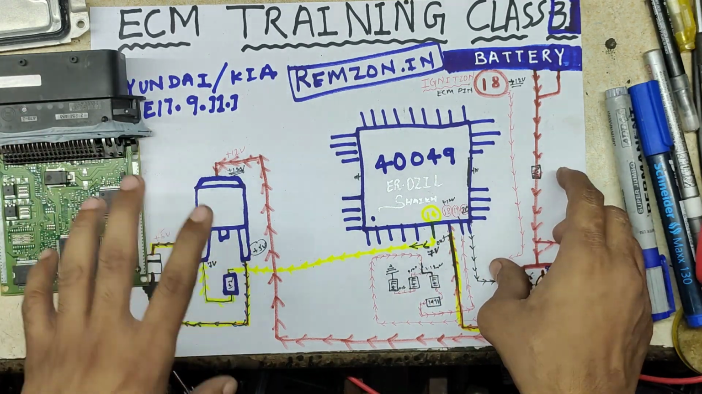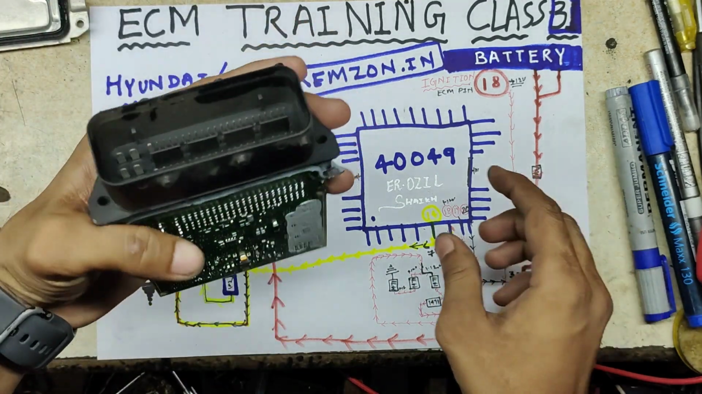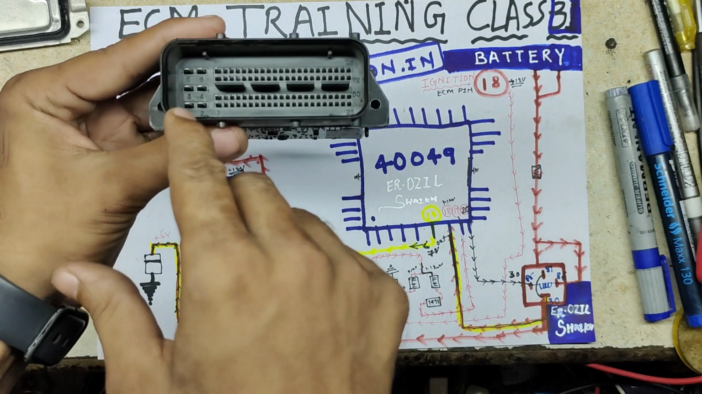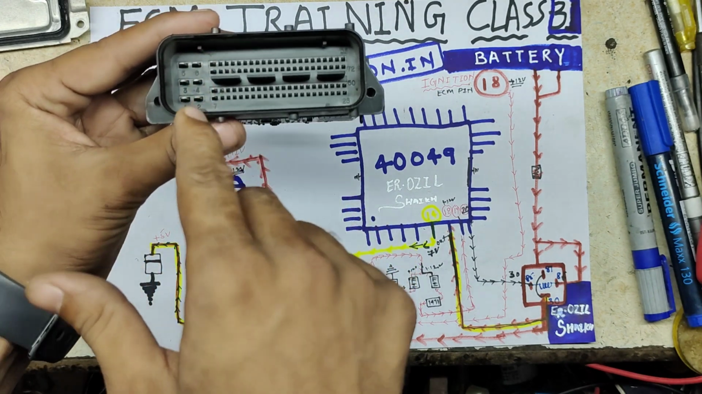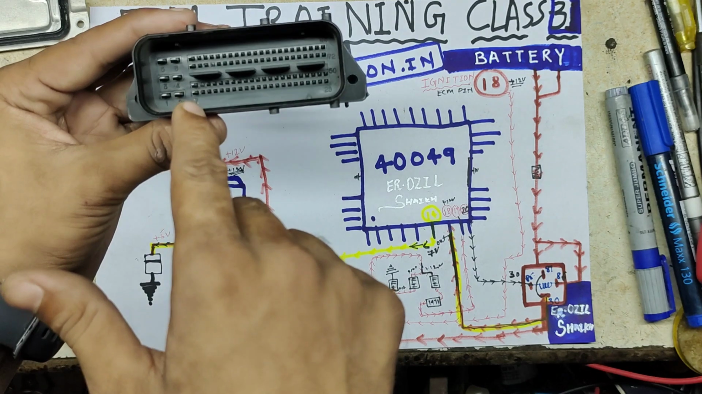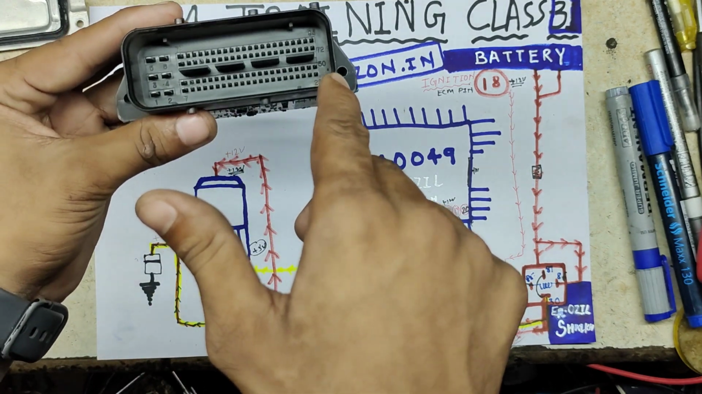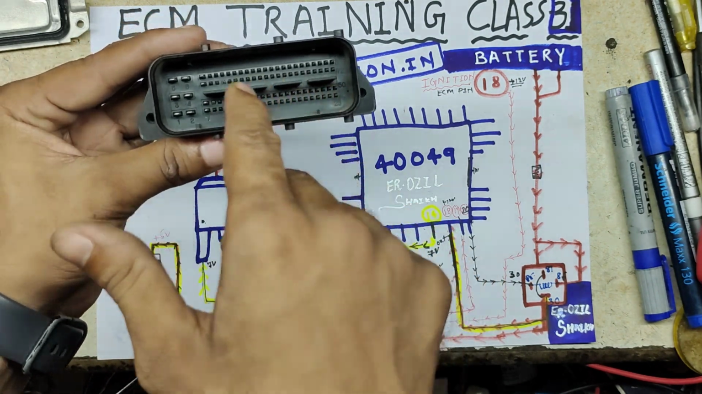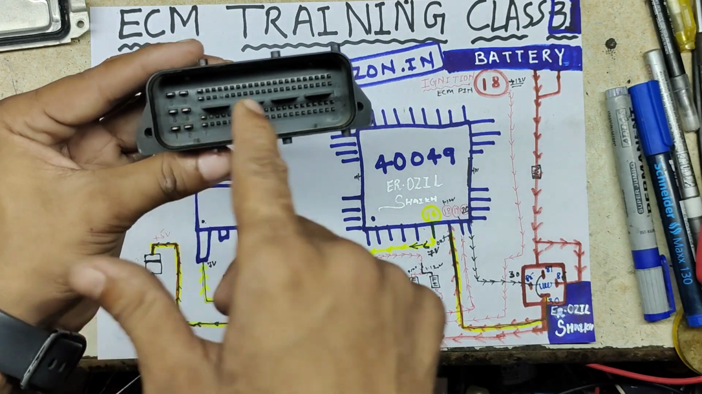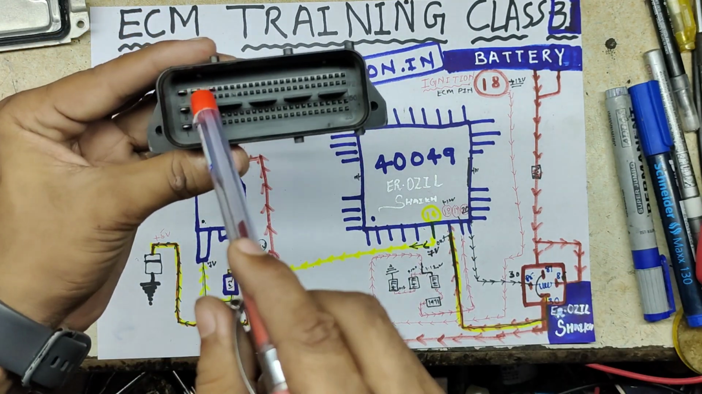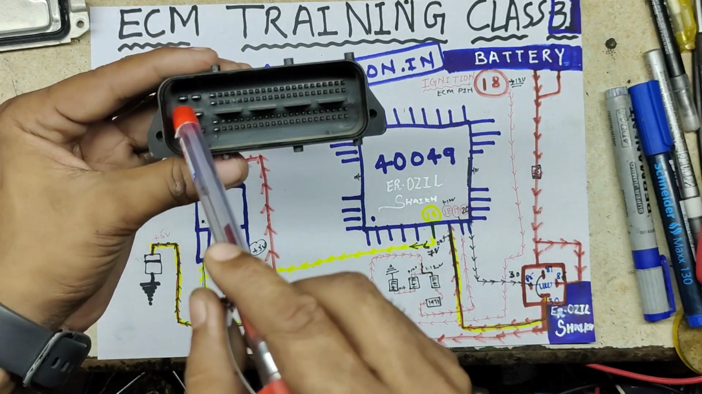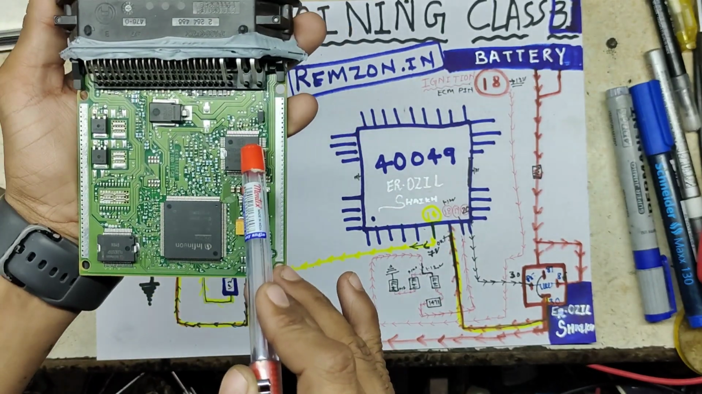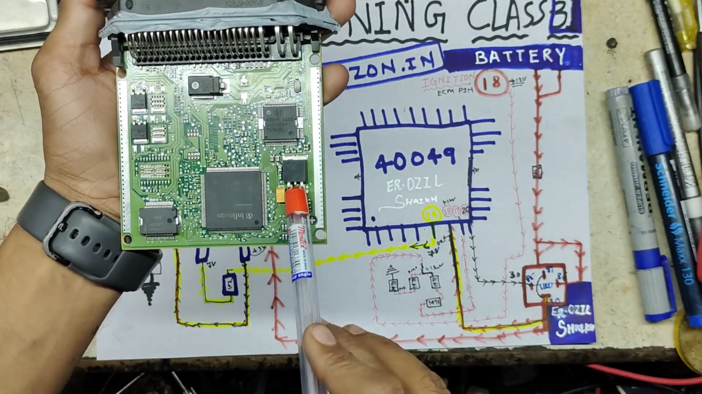So we have this ECM. This ECM pin number starts from here, pin number 1 2 3 4 5 6 7, and from 7 start and end to 29, 28, and start from here 29 to end 50, and here start from 51 to end 72, and start from here 73 to 94. Okay, and this is the power IC, and this is the processor, and this is the transistor.